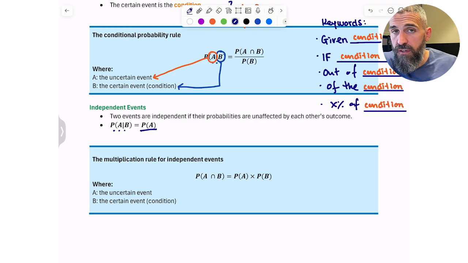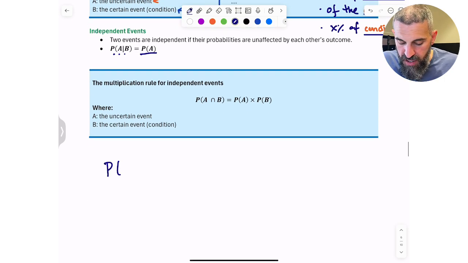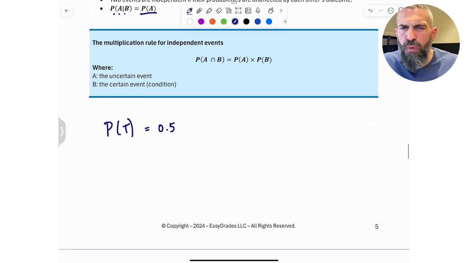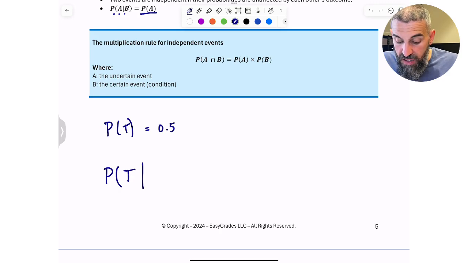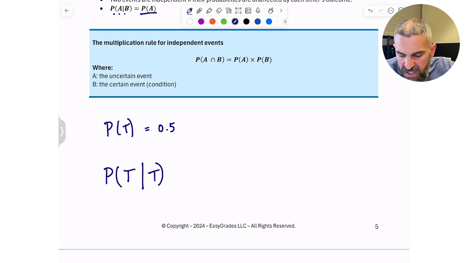If I flip a coin, the probability of it landing on tails is 50%, right? The probability of tails is 0.5. Well, what if I flip a second coin? What is the probability that the second one lands on tails, given that the first one also landed on tails? It's still 0.5 because they're completely independent. The outcome of the first one does not change the probability of the other one, and that's what independent means.